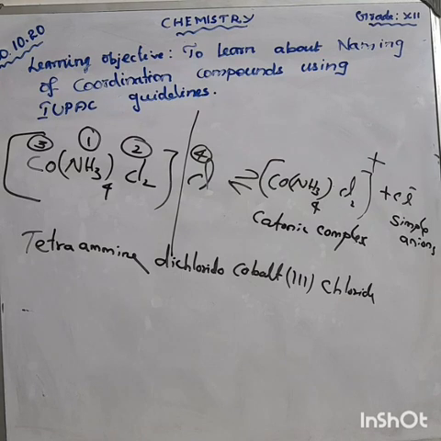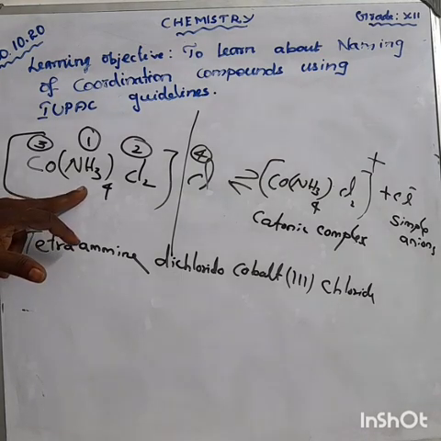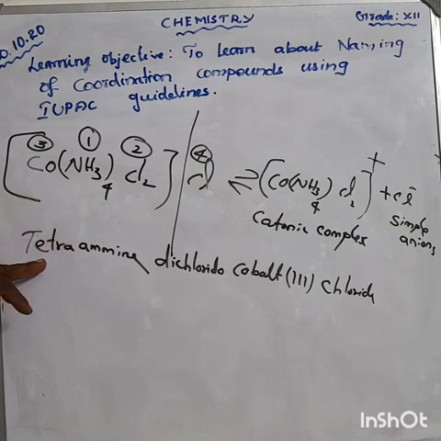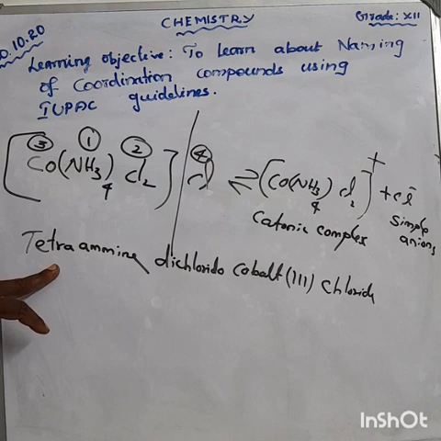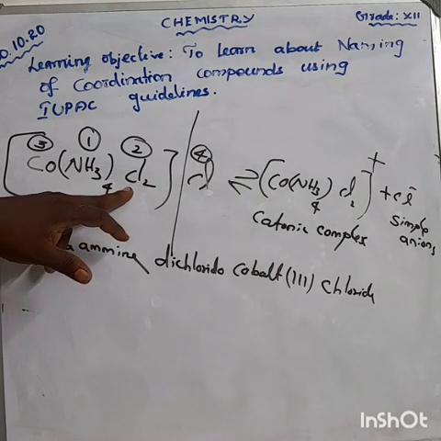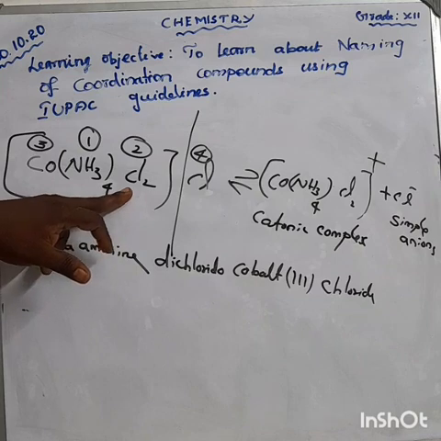Once again I am explaining how many ligands there are: 4 ammine, so we use tetraammine here. How much chlorine is there? 2 chlorine, so chlorido.